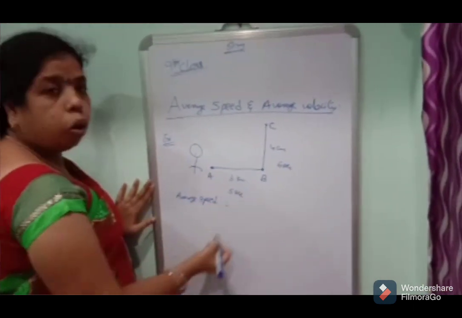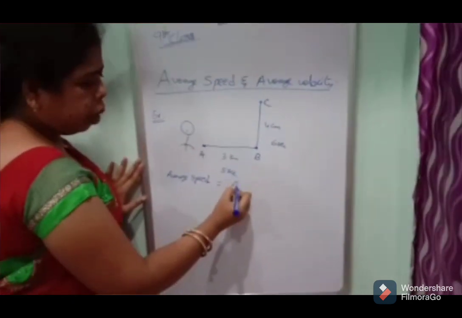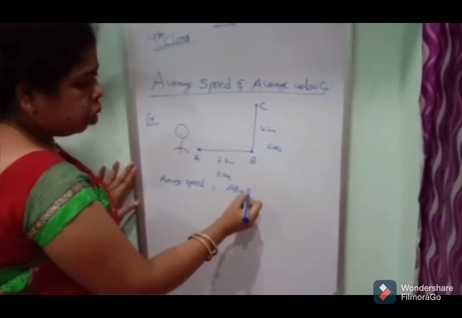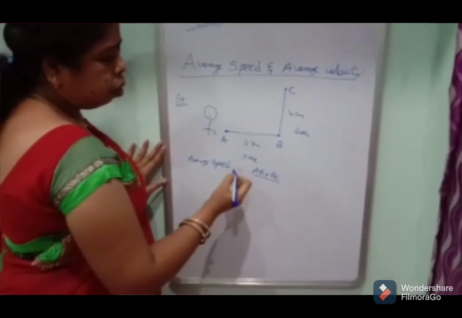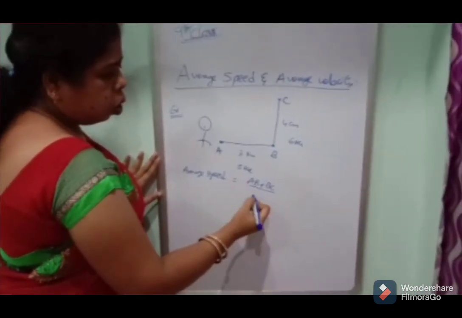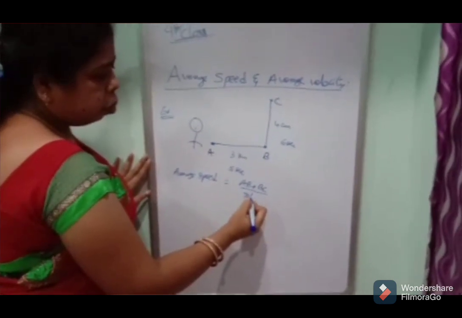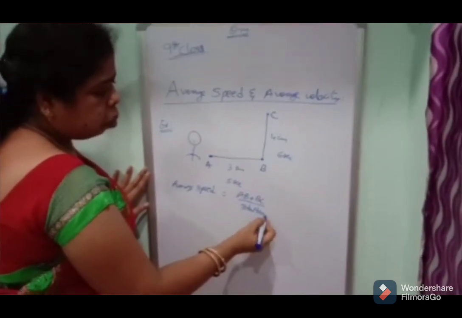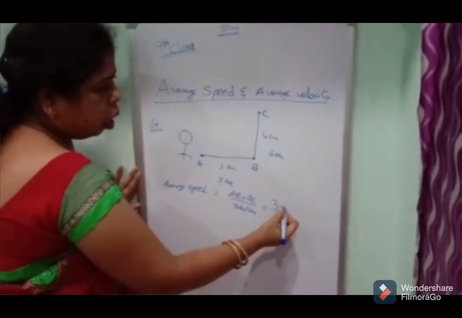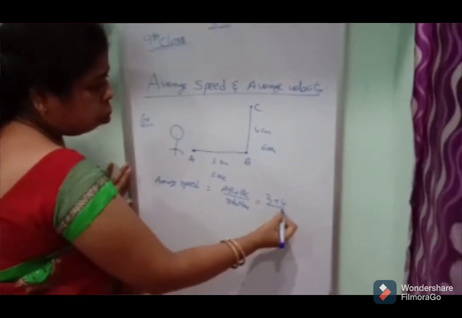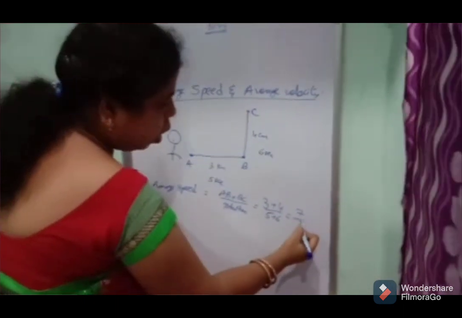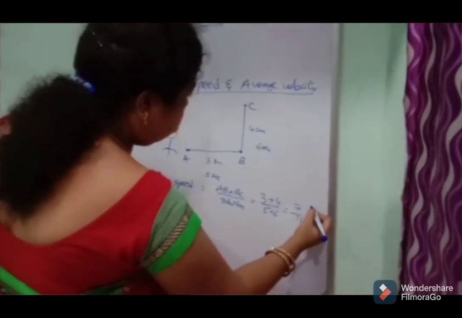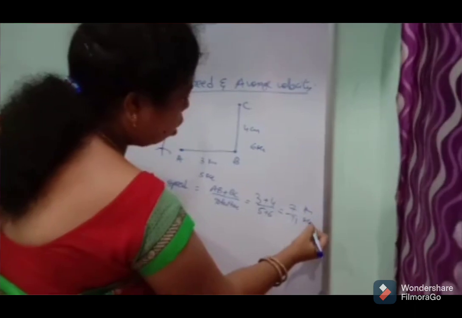Average speed is equal to AB plus BC, divided by the total time. That means 3 plus 4 by 5 plus 6, that means 7 by 11 kilometers per second.